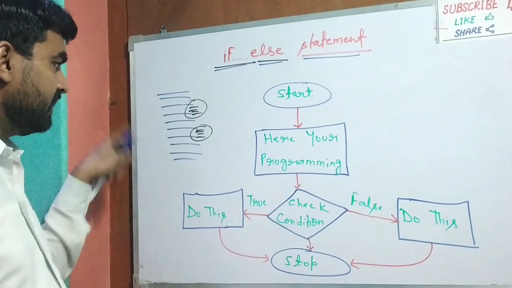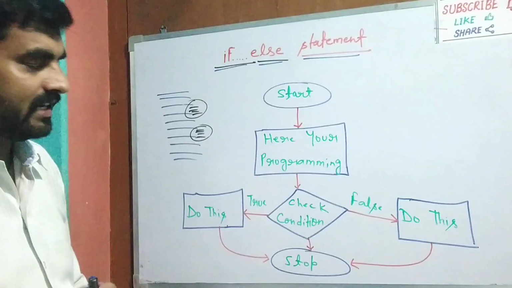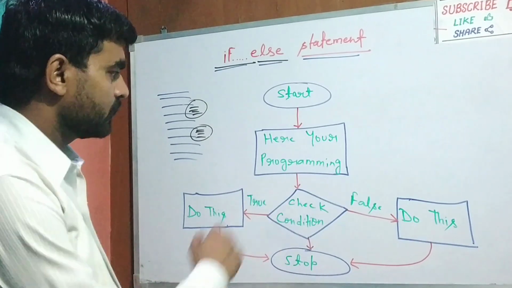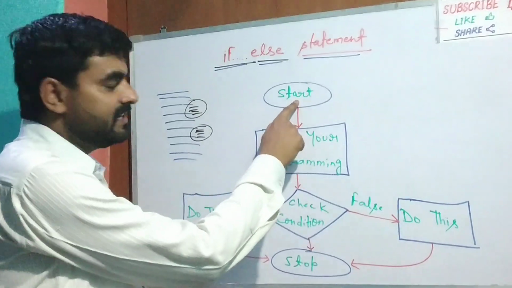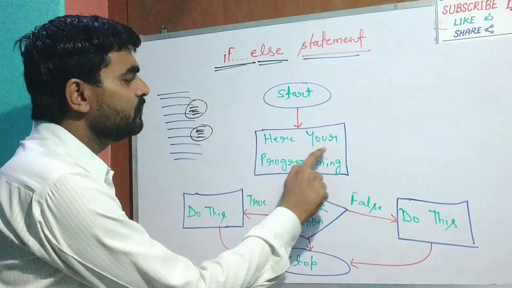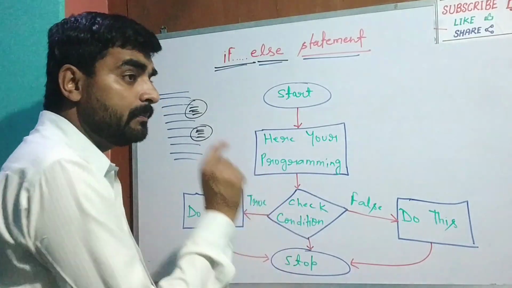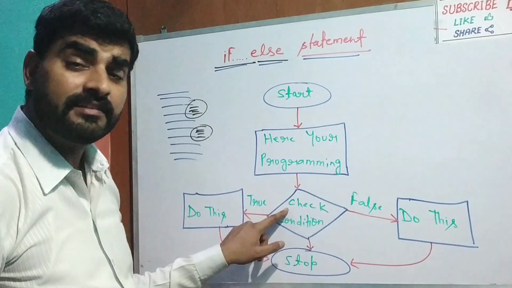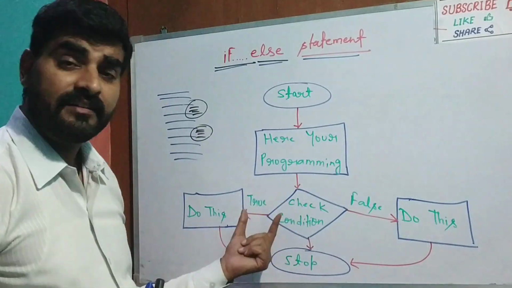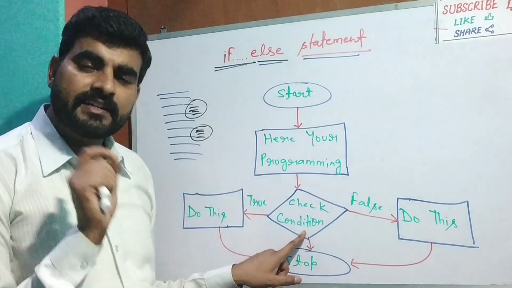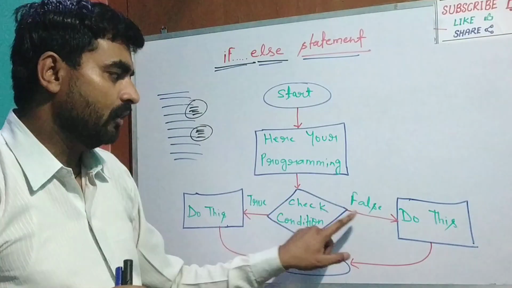I am going to give you this explanation based on a flow chart. Student, go through this flow chart. Here we start writing the program. We write our programming code. When we come to a point where we need to check a certain condition, we check that condition. I have already told you that a condition is a kind of question whose result may be true or may be false.